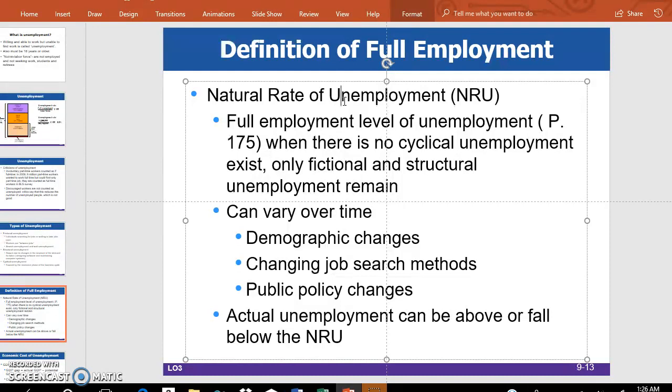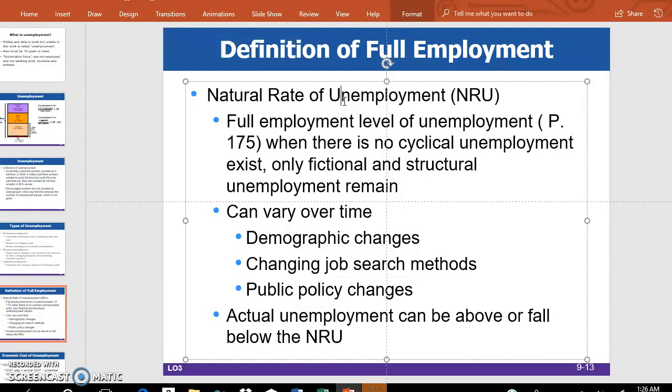So we have actual unemployment rate of the economy, and we have NRU of the economy. Now NRU can vary over time. First is demographic changes. Second is changing job search methods. Today people use the internet, so job search is much easier now. Before it used to take more time, energy and money. Now it takes less. It's faster, right?